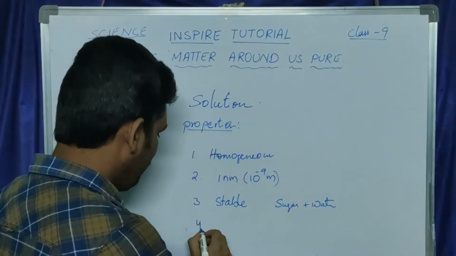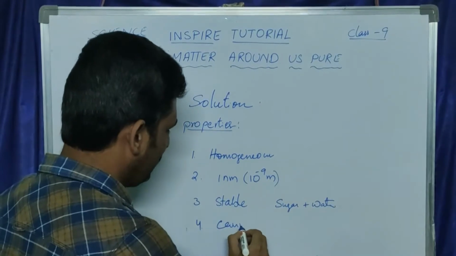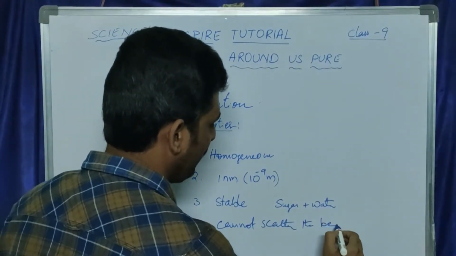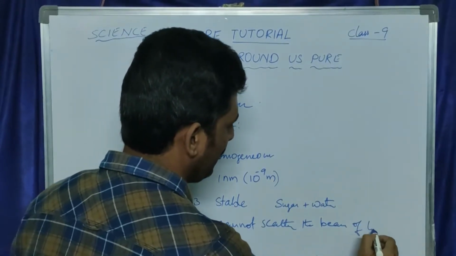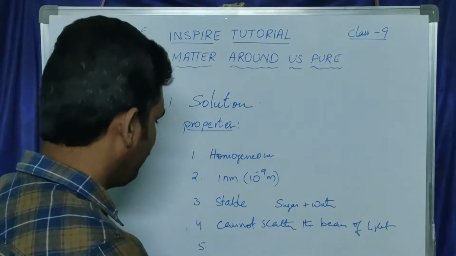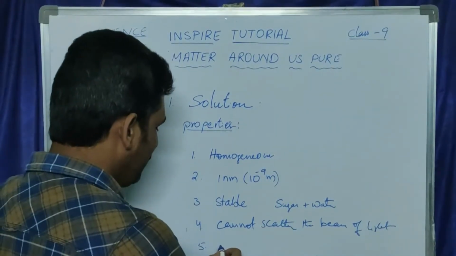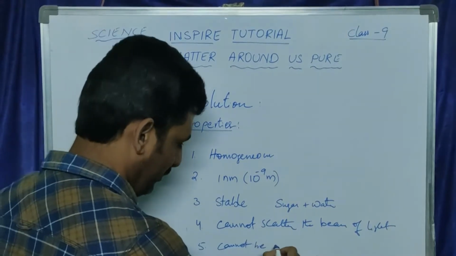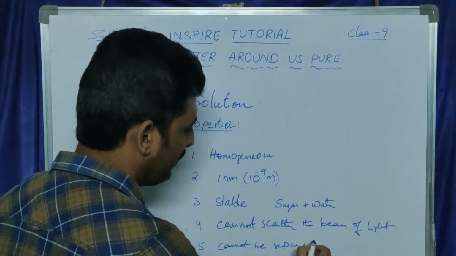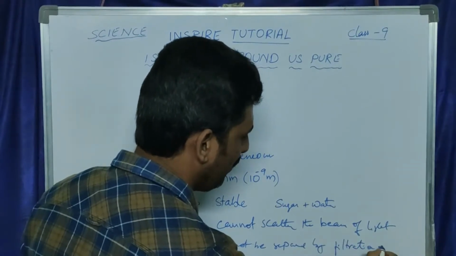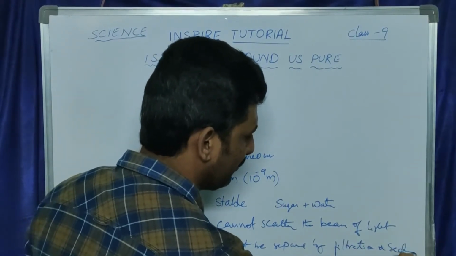The particles of a solution cannot scatter a beam of light. And the fifth property: the solution cannot be separated by filtration or sedimentation.